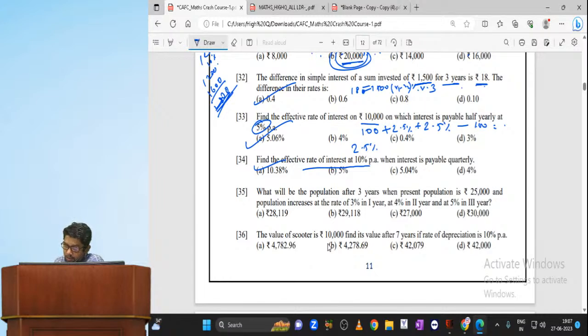Now, the value of scooter is 10,000 rupees. Find its value after 7 years if rate of depreciation is 10%. Simply what you will do, my dear? 10,000 minus 10%, minus 10%, minus 10%, minus 10%, minus 10%, minus 10%, minus 10%. 7 times you subtract 10%.